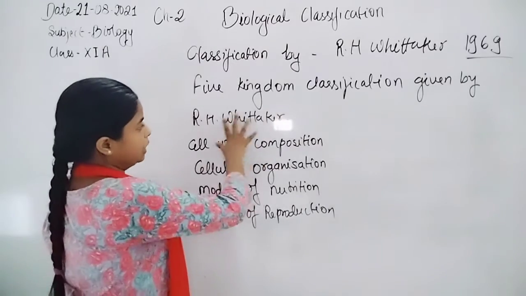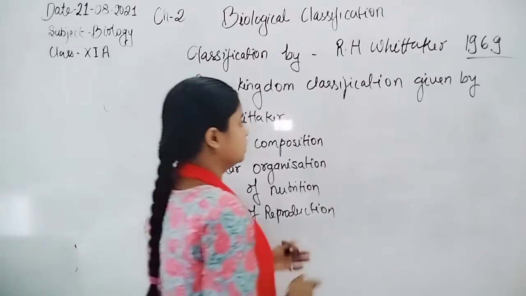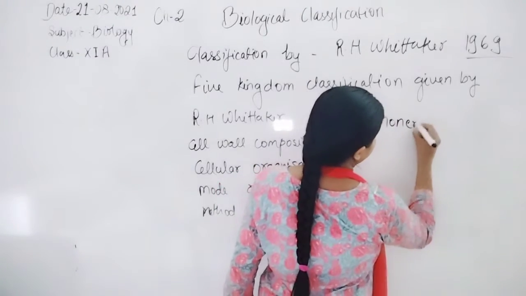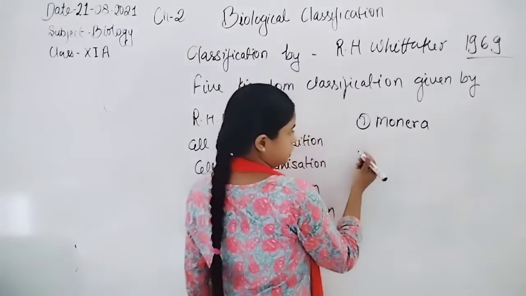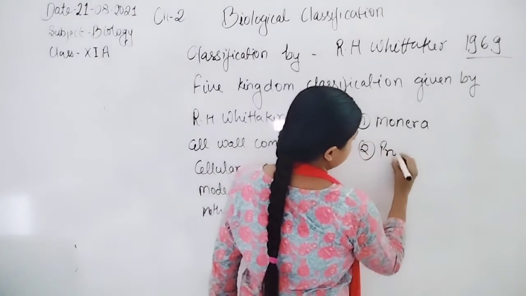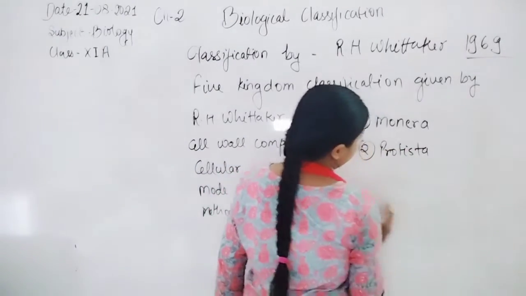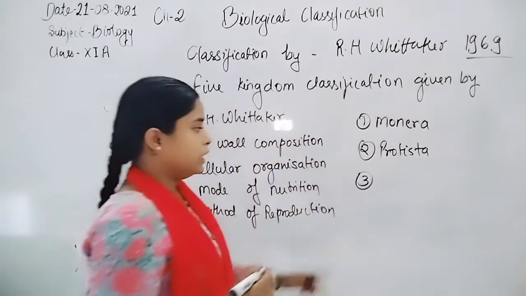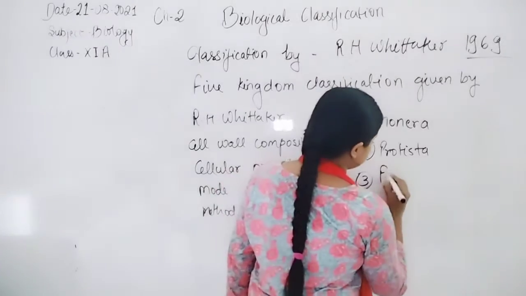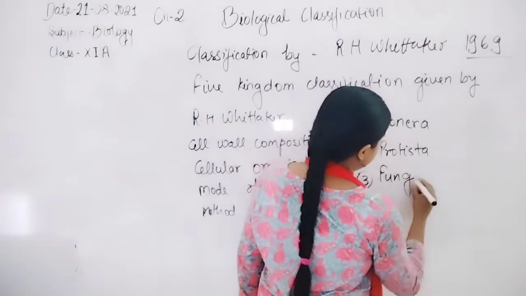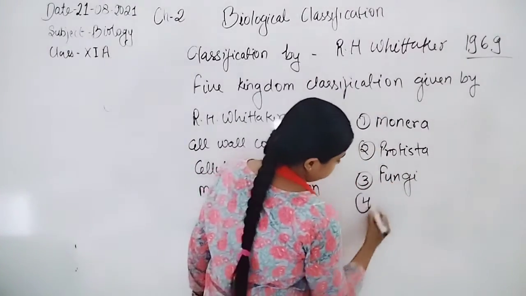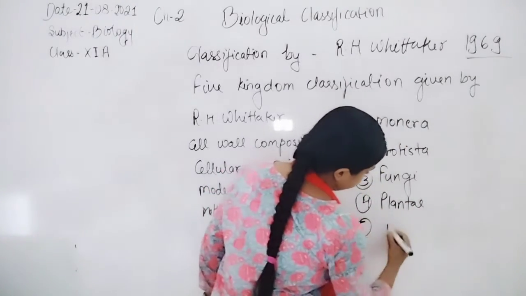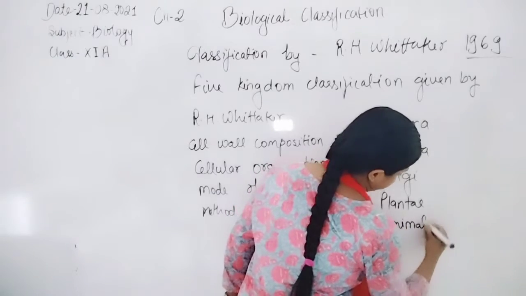So the five kingdom classification was by R.H. Whittaker. The first kingdom is Monera. The second kingdom is Protista. The third kingdom given by R.H. Whittaker was Fungi, fourth Plantae, and the fifth Animalia.